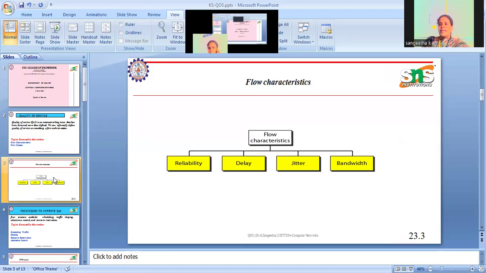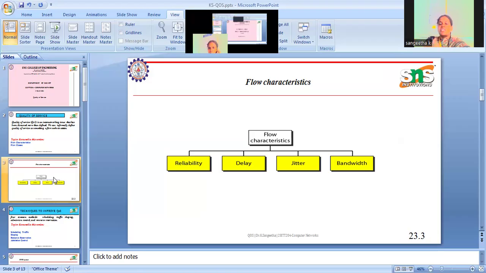And delay. Delay is also very important because while transmitting a packet from source to destination, the packet traverses from the source node to the destination node via multiple intermediate nodes. It may be a router, a bridge, or other node, or workstation. The data traverses through multiple intermediate nodes to reach the destination. So as a user, only a negligible delay is acceptable.